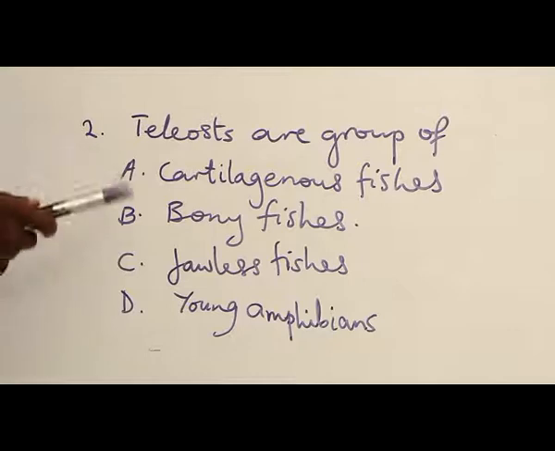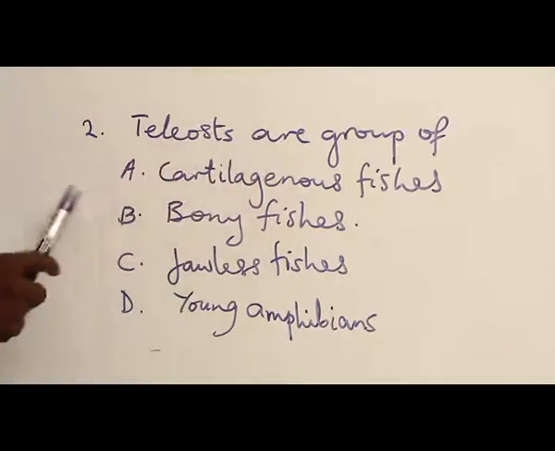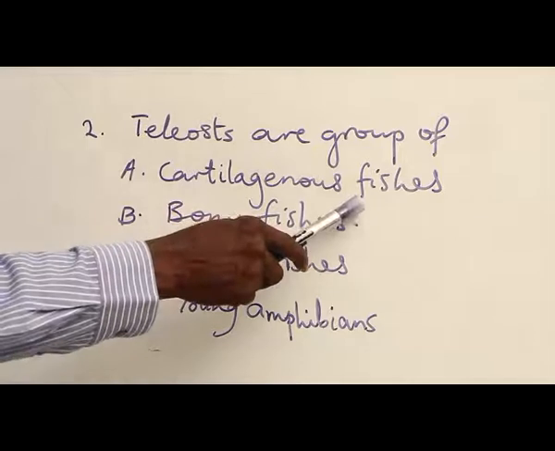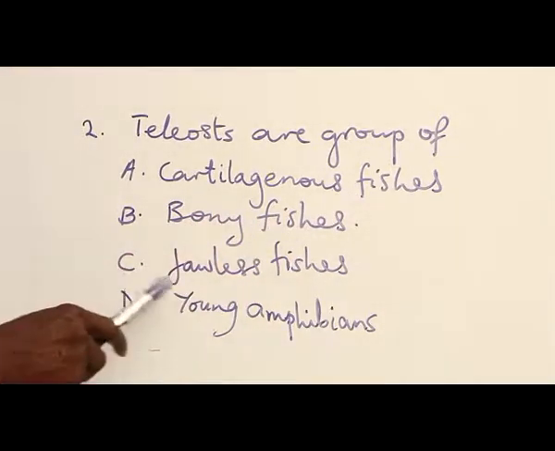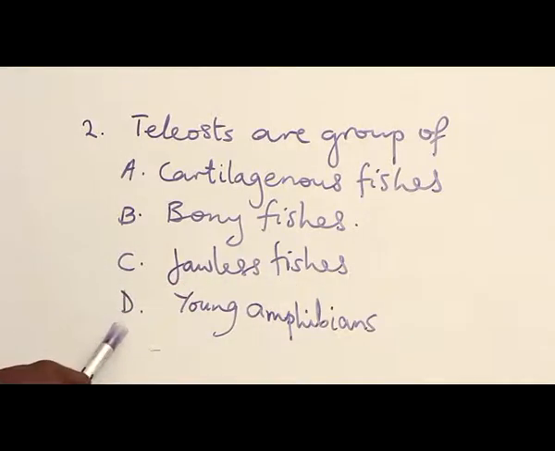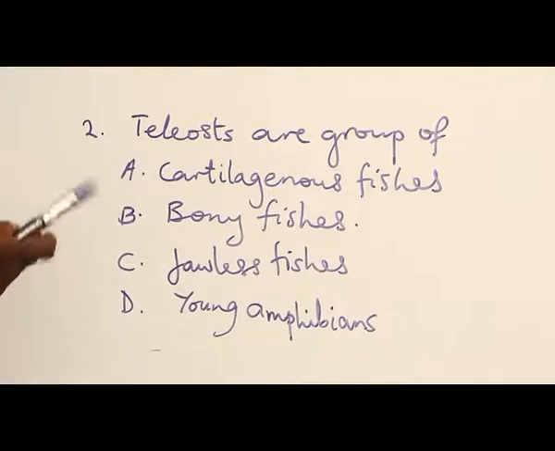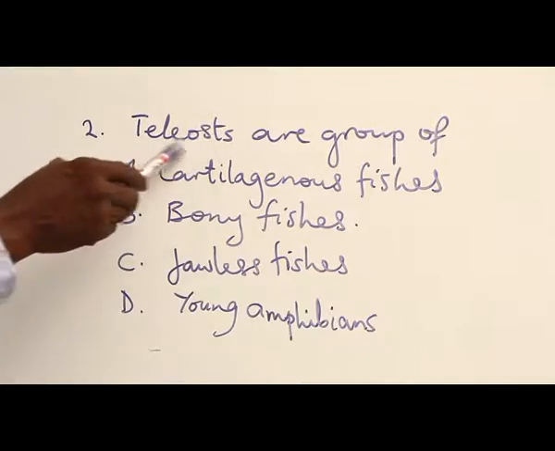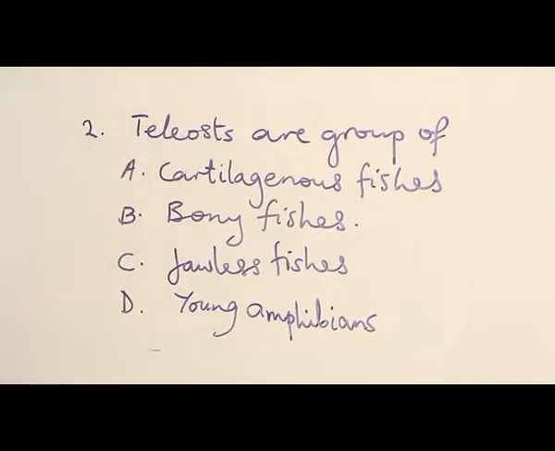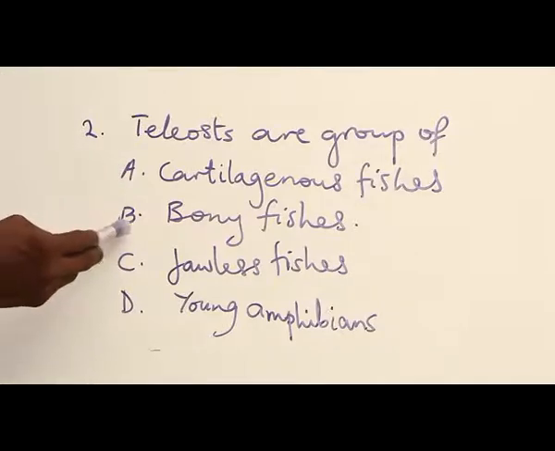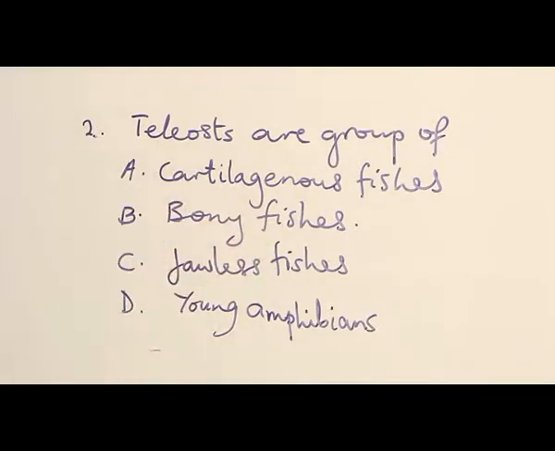Example 2. Teleosts are a group of A. Cartilaginous fish, B. Bony fishes, C. Jawless fishes, D. Young amphibians. From the explanation of question 1, we now know that the teleosts are bony fishes. Even our introduction also pointed that out. So the answer is direct in this question. Option B, bony fishes.